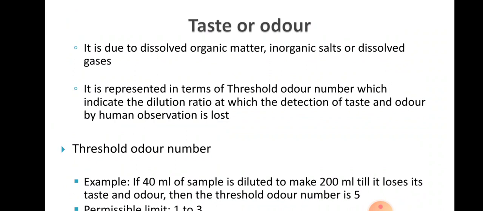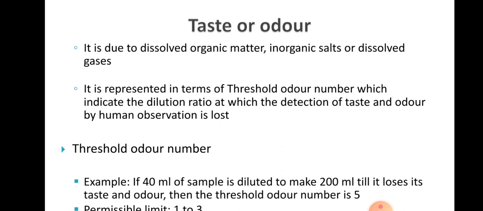Odor means the smell, and odor is usually represented in terms of a number. We call it the threshold odor number, and this indicates the dilution ratio at which the detection of taste and odor by human observation is lost.